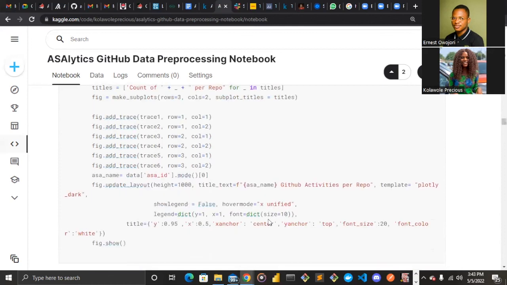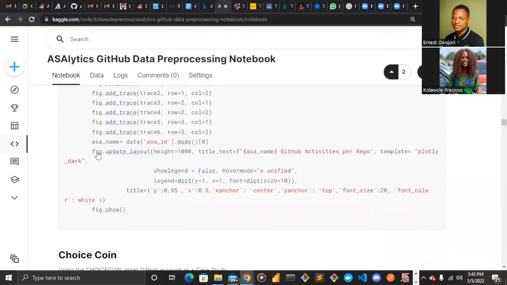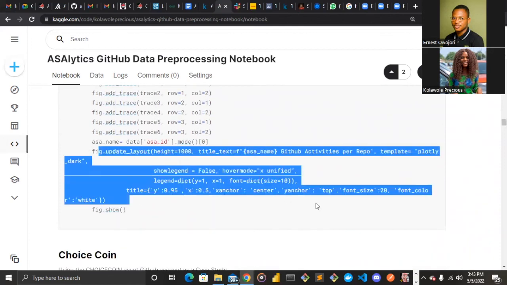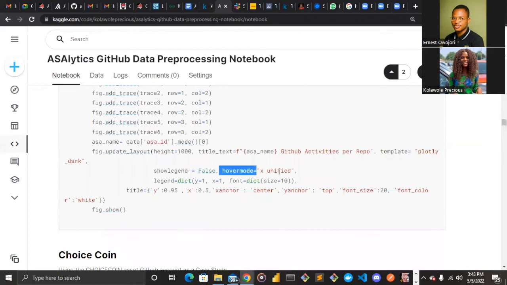So we did this and we set the layout here, and then also the main title to be at the center. And then X mode here is showing us unified.